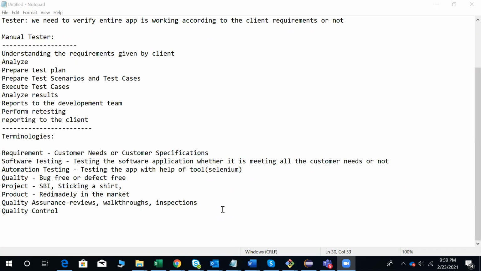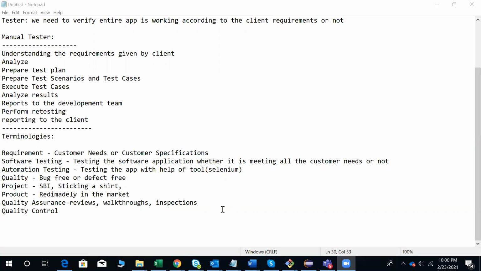So quality assurance is about assuring the quality of the application, giving a guarantee to the client whether we are going to deliver the right product or not. How do we give that guarantee to the client? Based on the reviews, walkthroughs, and inspections. In the coming sessions, I will explain what a review, a walkthrough, and an inspection are.